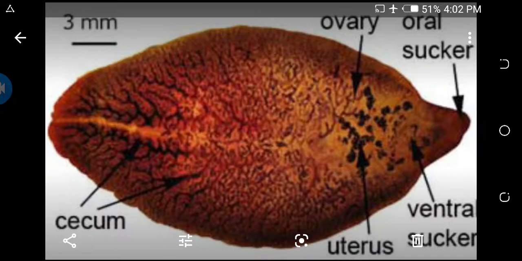Second is the posterior sucker, also called the ventral sucker or acetabulum. It is about 3 to 4 mm in size. It is present behind the oral sucker. It is a bowl-like adhesive structure present on the mid-ventral side of the body, without any aperture, which is helpful for adhesion.